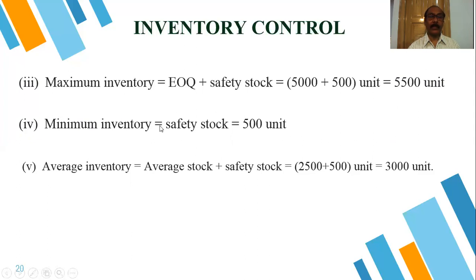Now minimum inventory is equal to safety stock, that is 500 units. This is our minimum stock level. Average inventory is average stock plus safety stock. Our average stock is 2500 plus 500. So our average inventory is 3000 units. The average inventory formula is average stock plus safety stock, which is equal to 2500 plus 500 units, equal to 3000 units.